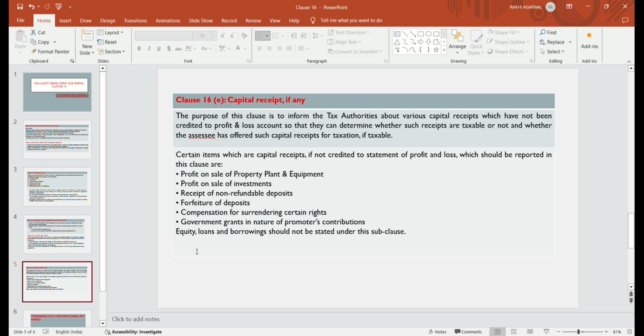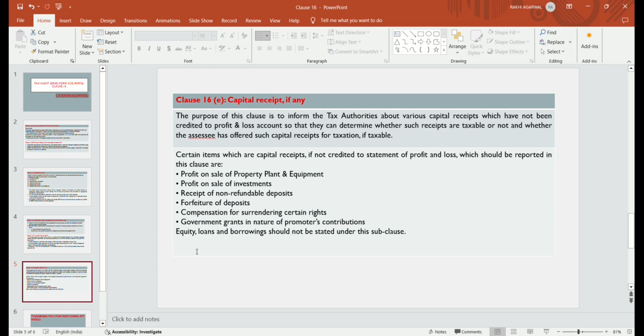Certain items which are capital receipts, if not credited to the statement of PL account, which should be reported in this clause are: profit on sale of PPE, profit on sale of investments, receipts of non-refundable deposits, forfeitures of deposits, compensation for surrendering certain rights, government grants in the nature of promoters' contribution. Equities, loans, borrowings should not be stated under this clause.